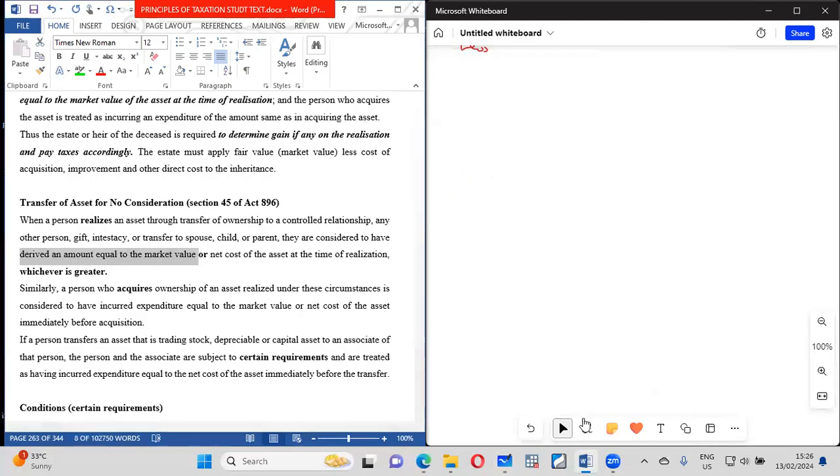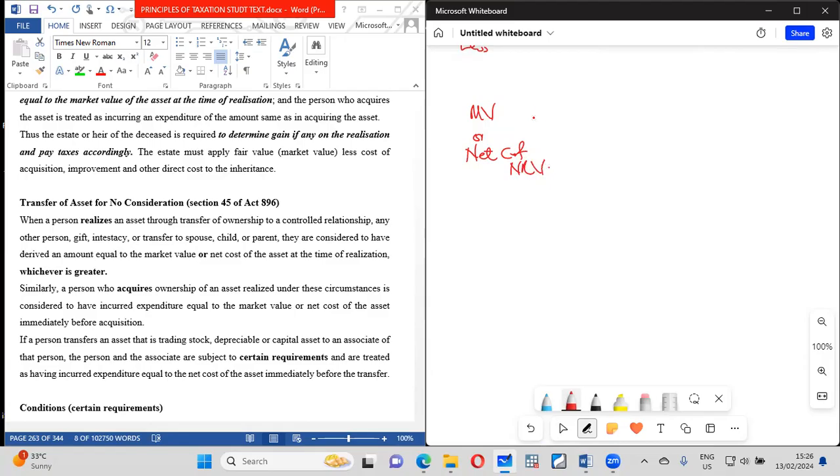So if there is no consideration, we will use the market value or what? Net cost. What is net cost? We are talking about the net realizable value. So whichever one is greater is what we will use. On the other hand, this one will be our consideration.